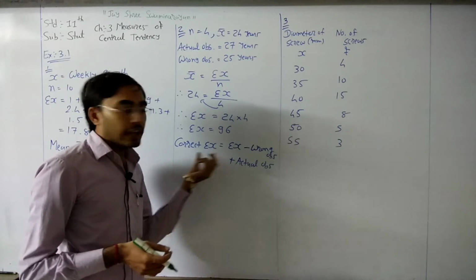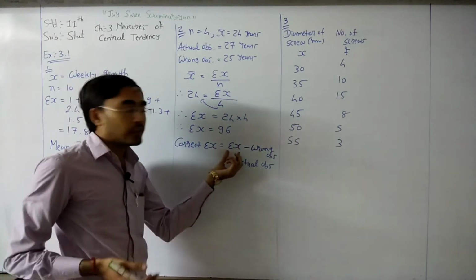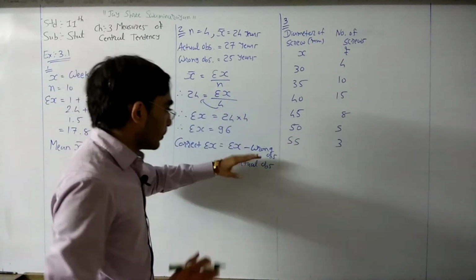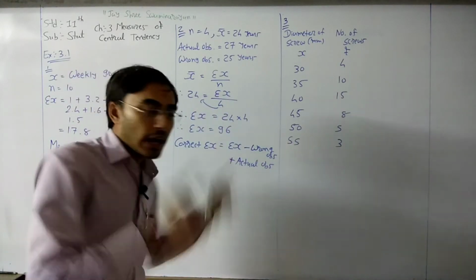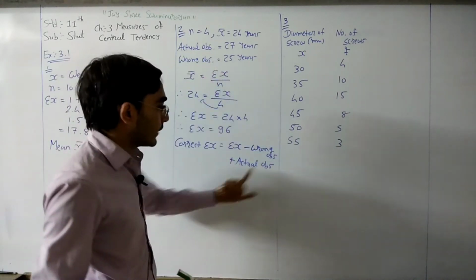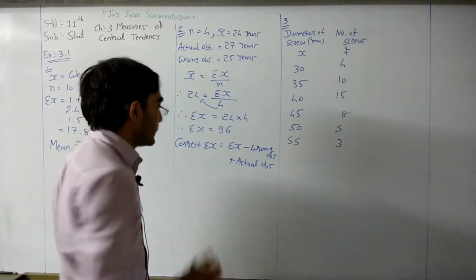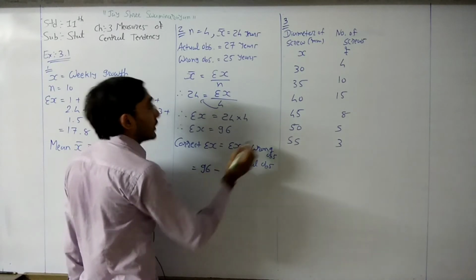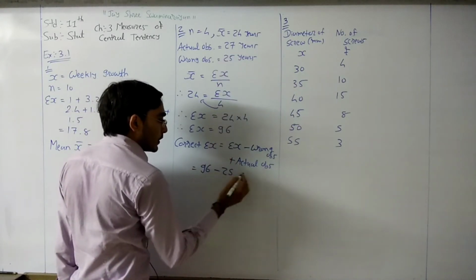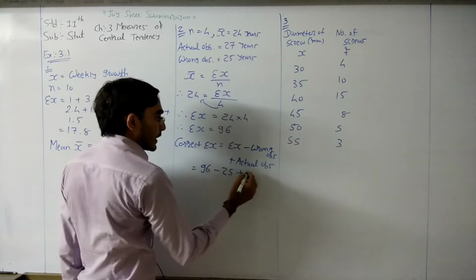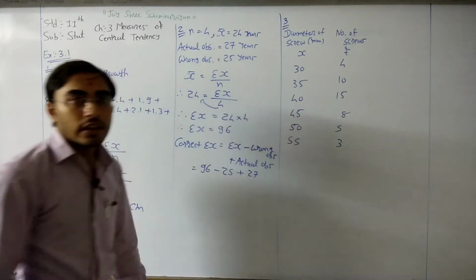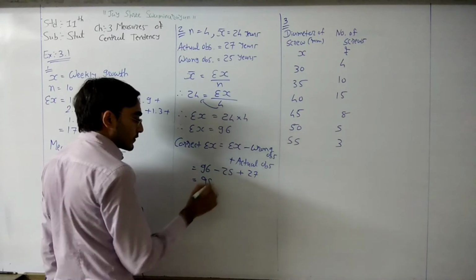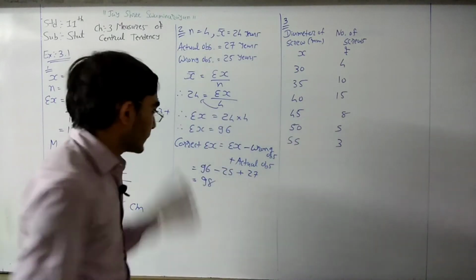So correct sigma x is equal to original sigma x minus wrong observation, plus actual observation. Now your sigma x is 96 minus wrong observation 25 plus actual observation 27. Now you can use your calculator. Your answer is 98. Right?